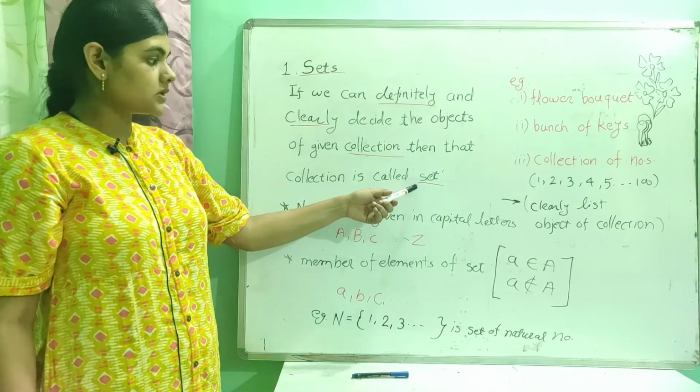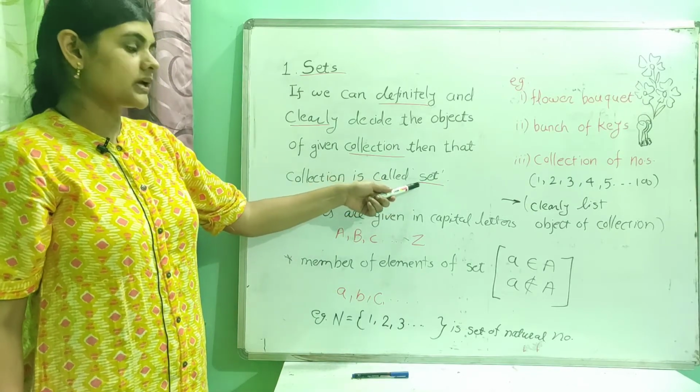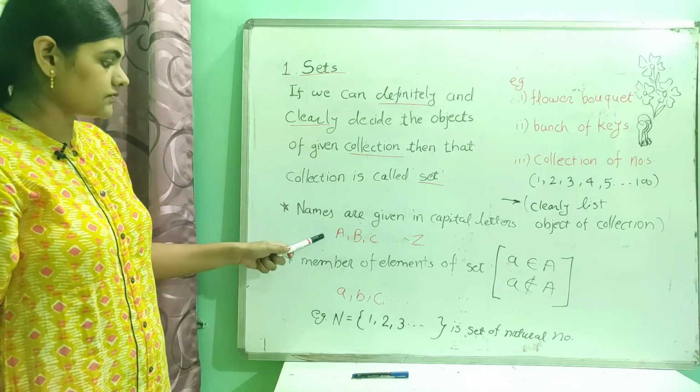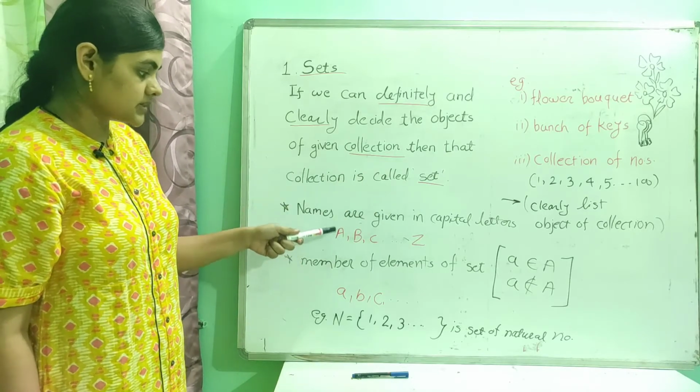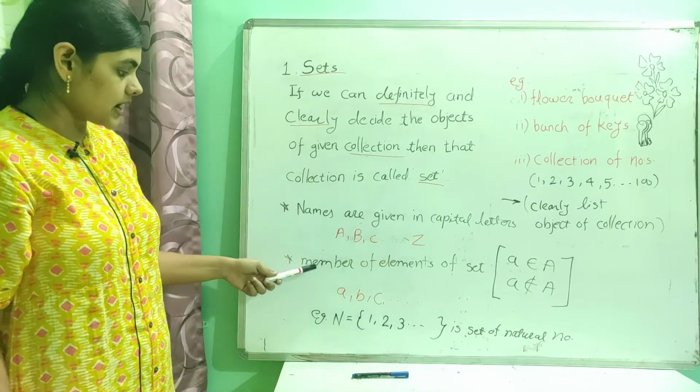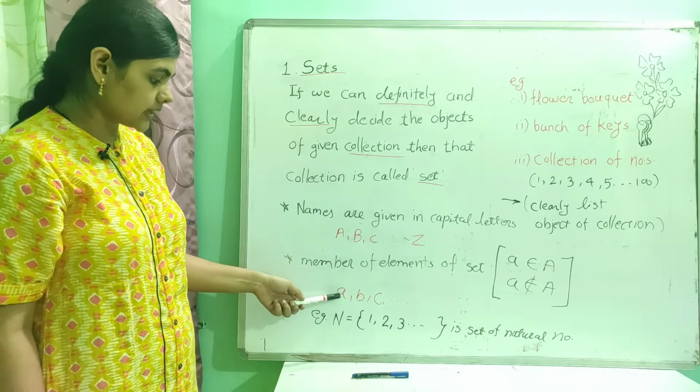So moving towards next agenda. So how we can write the set. Okay, so set name is generally denoted by capital letters from A to Z, and the elements in a set are given by small letters like a, b, c.